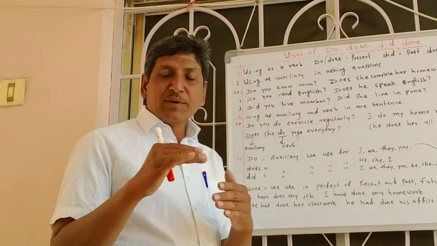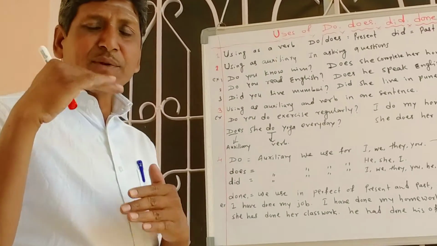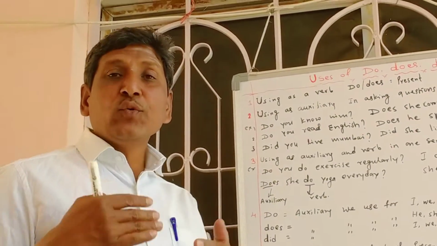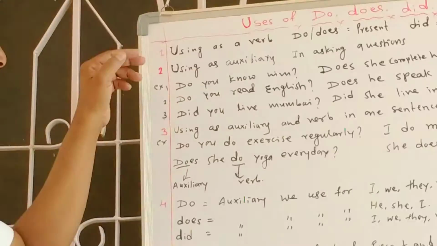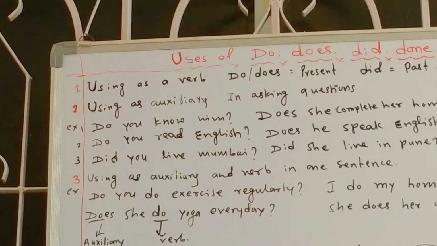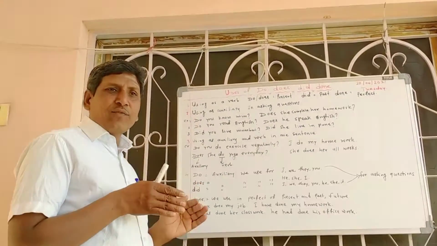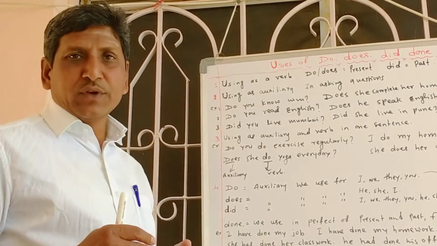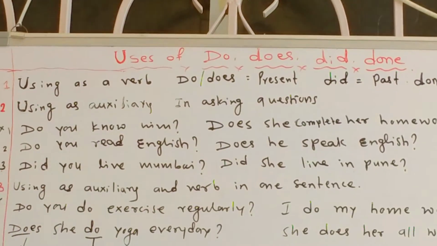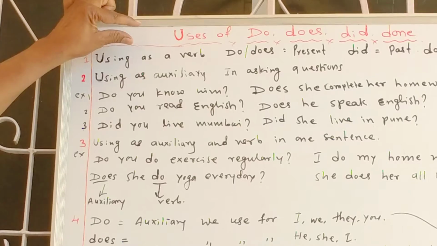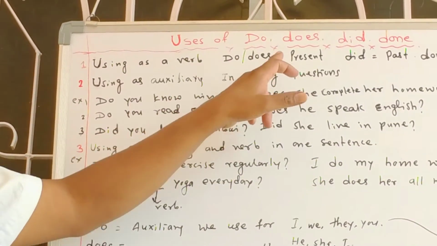After my explanation, you will be more clear. Here I have written it, and if you see the written form, it will be clearer to you. Okay, uses of do, does, did, and done.